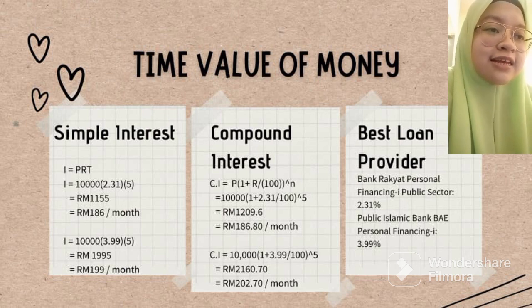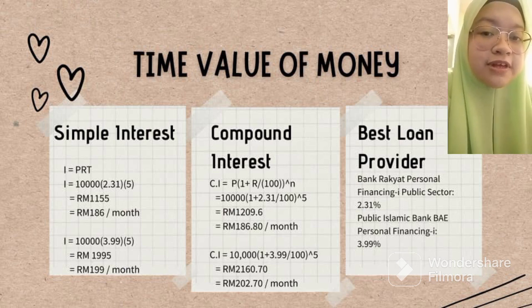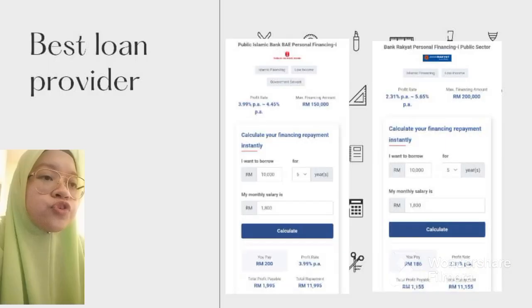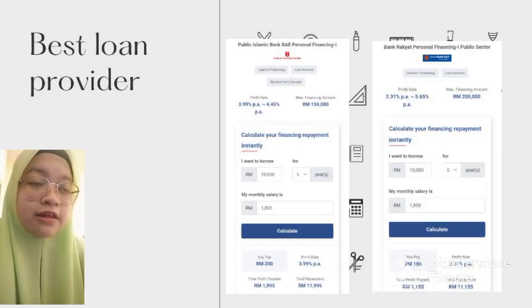As we can see here, there are two calculations for both banks, which are simple interest and compound interest. The best here is simple interest for Public Islamic Bank, which requires us to pay 200 per month over a period of 5 years. So here's the proof of the best loan provider.